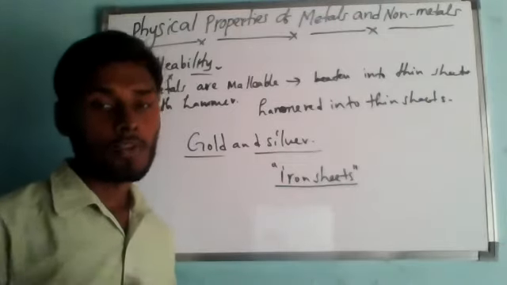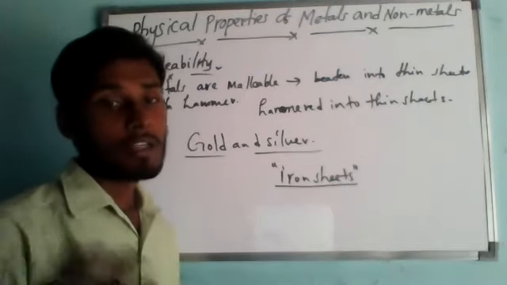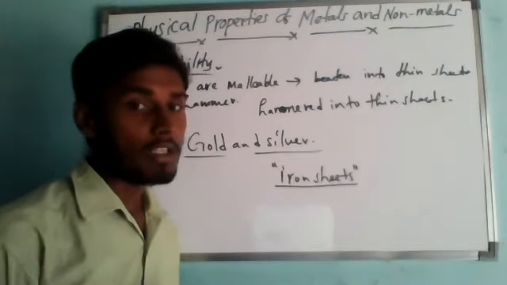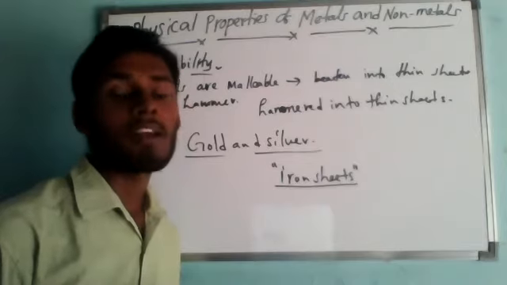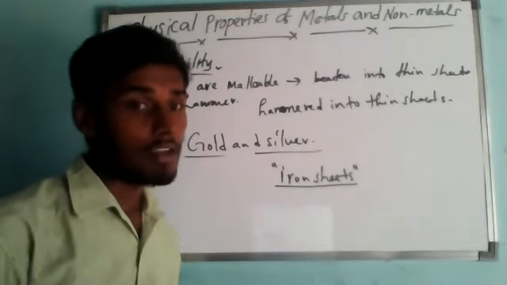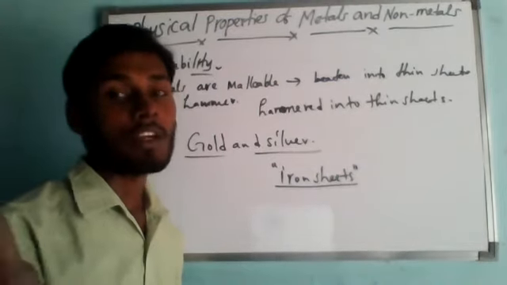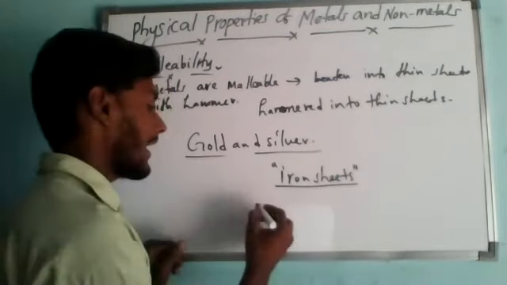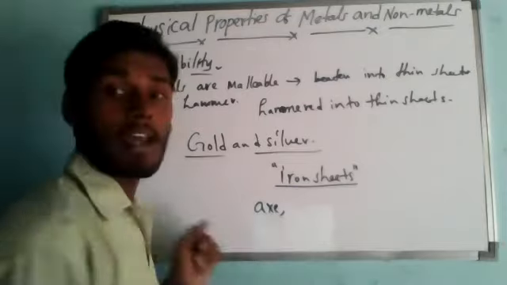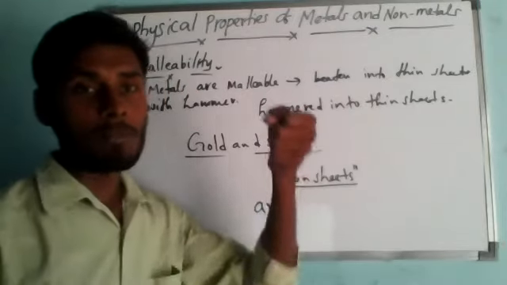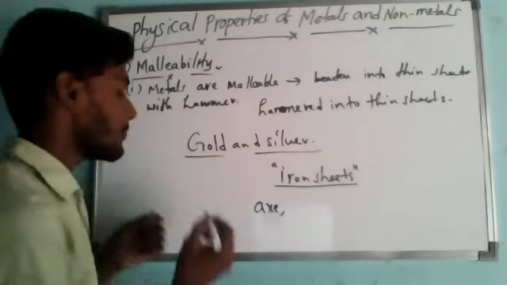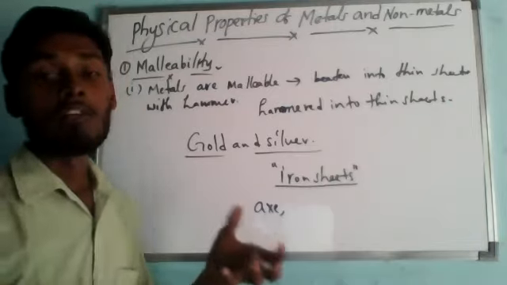Understanding? For example, it is because of the property of malleability of iron that an ironsmith can change the shape of a block of iron metal by hammering to make a different iron object, such as an axe. You can see that axe, or else a spade. A spade means a shovel. A spade is used to remove the weeds.